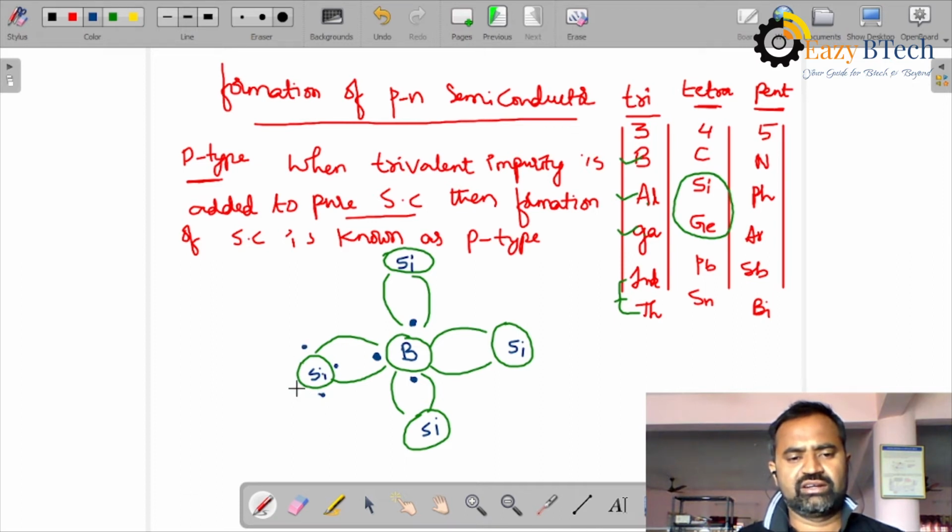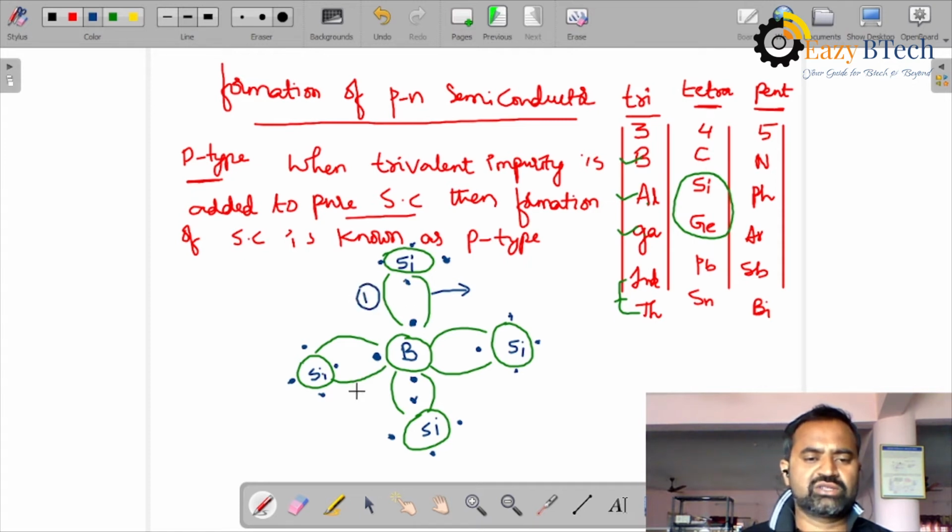They are tetravalent. Now you can see it is a completely covalent bond. The sharing of electrons is known as a covalent bond. Here the bond is complete, here also, and here also a complete covalent bond.